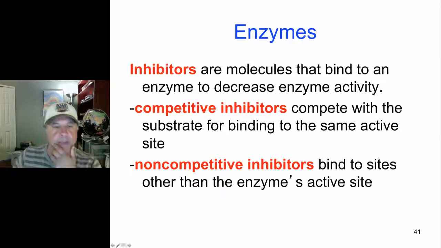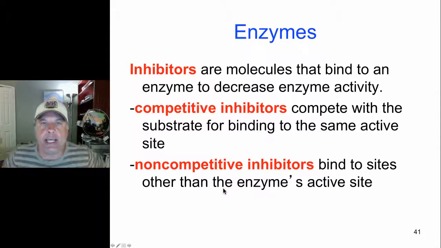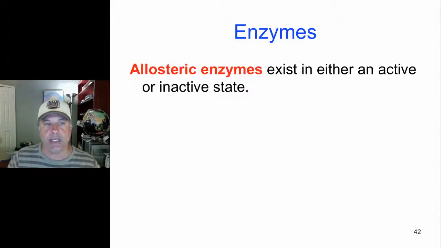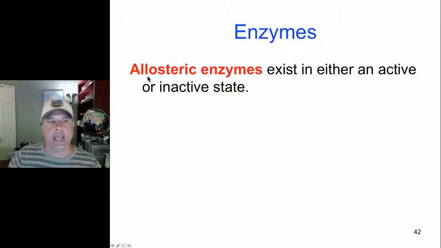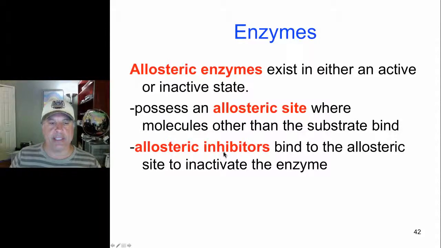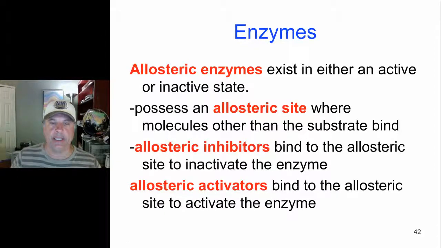So non-competitive inhibitors aren't competing with substrates for active sites. Rather, they're binding to second sites on an enzyme that can alter the enzyme's function and its ability to engage substrate. Because they can exist in either an active or an inactive state, depending upon whether an allosteric molecule has bound to a second site on the enzyme, we call those allosteric enzymes. Their allosteric inhibitors bind to an allosteric site that inactivates the enzyme. It alters the enzyme's three-dimensional shape and prevents it from acting appropriately.